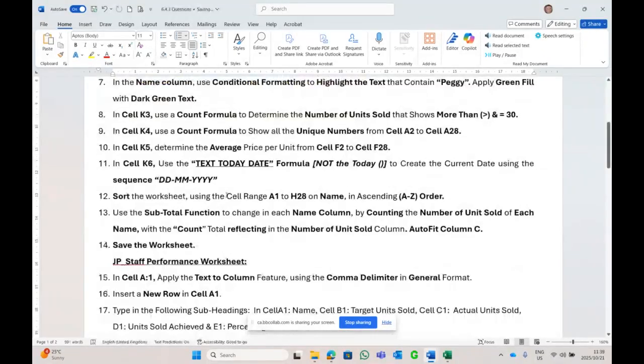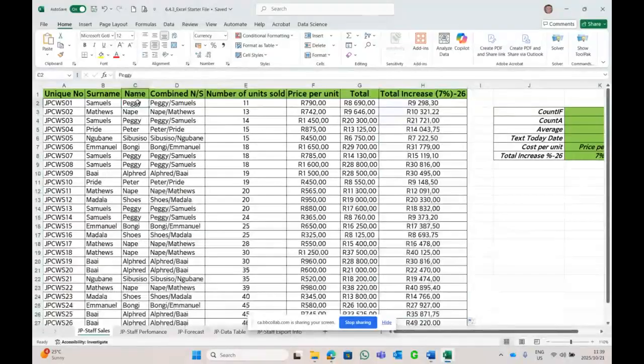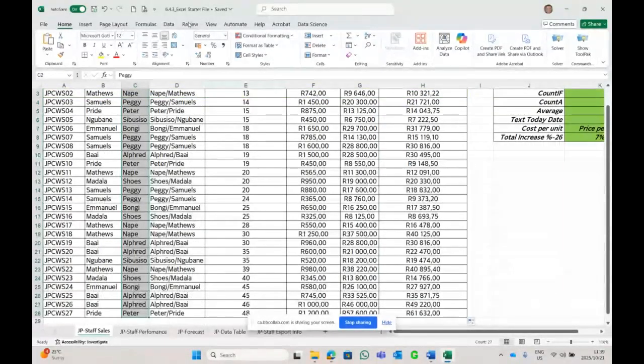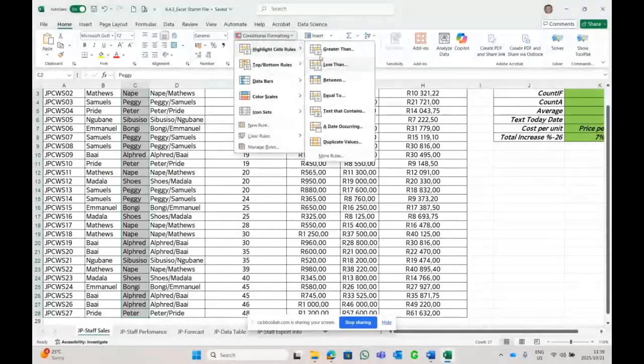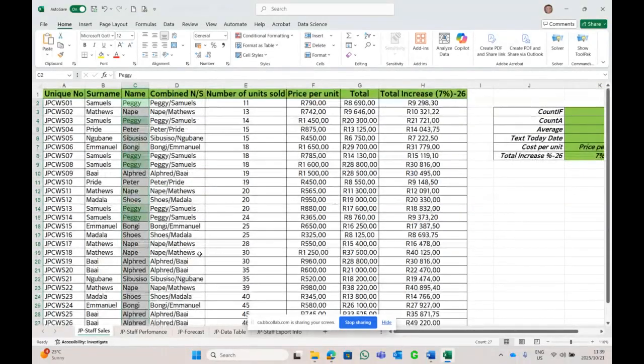In the name column, use conditional formatting to highlight the text that contains the word Peggy. And use the green fill with the dark green text. That's straightforward, people. Step 1, we shade in the column, which is the name column over there. And conditional formatting. Highlight the text that contains. Can you see that there? The text, the information that contains the word Peggy. It's already given there. But what color? Green. And okay. So all Peggy's are in green.